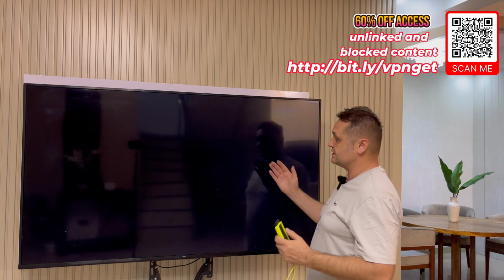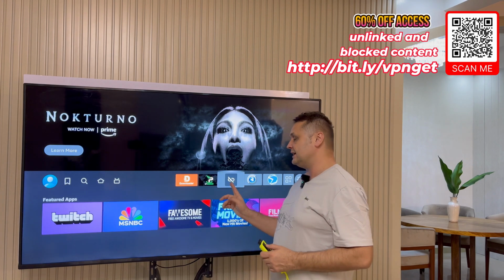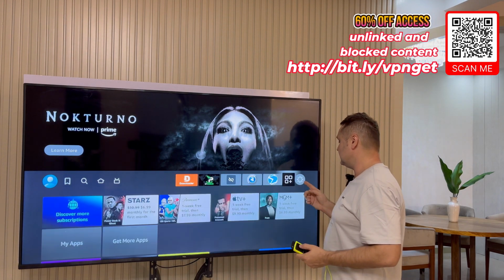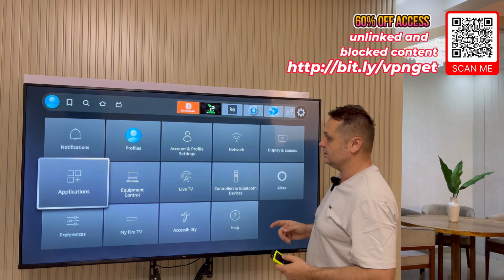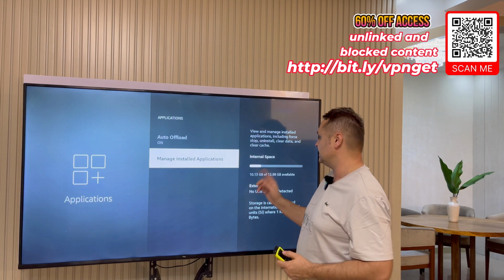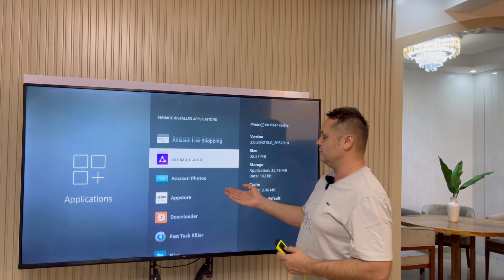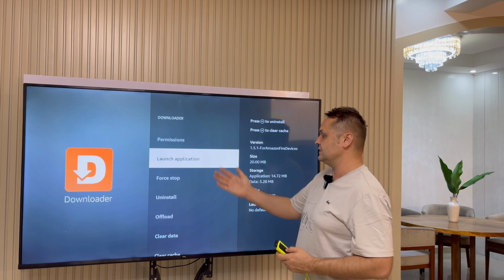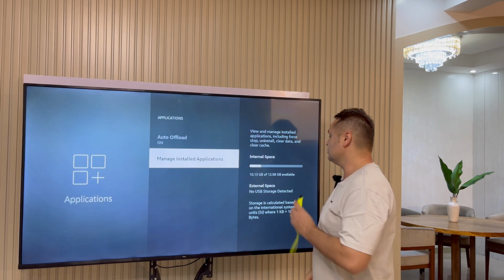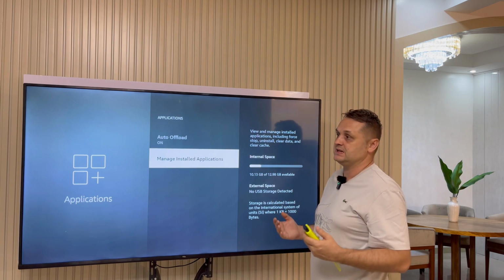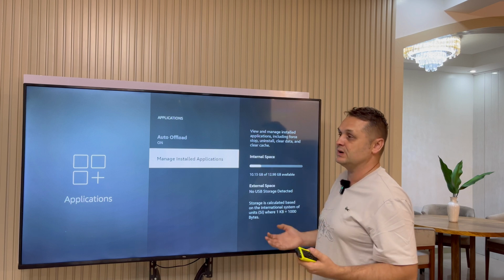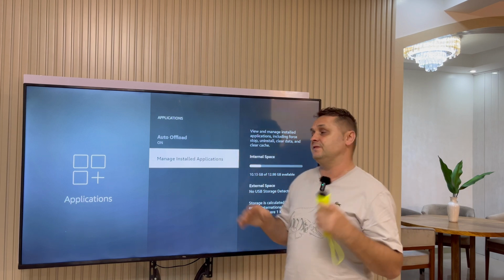Okay, so press home, and if your VPN is running, you can always enter back into the Unlinked store. If some apps you've installed don't show up here, I'll show you, go to settings and then go to applications right here. And in applications, go to manage installed applications, and then you can launch them by going in here, clicking on the application and launch application, okay? Also, if you go to the main manage installed applications menu, you'll see how much space you have. Make sure you don't run out of space. When you install these applications, if some apps don't install, you might run out of space. So choose the ones that you like, play around, and fully load your Fire Stick, okay?